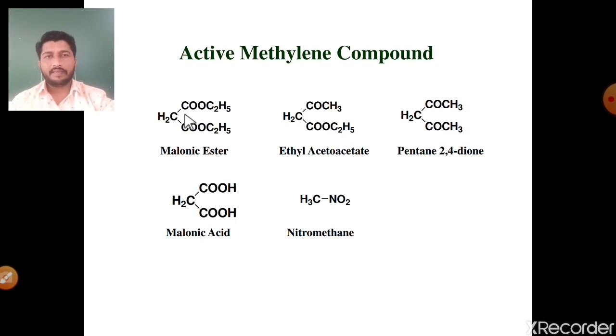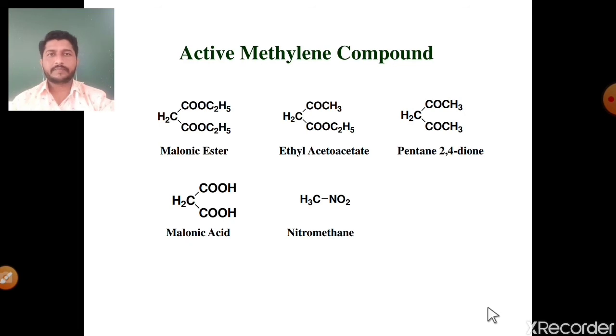As well, this double bonded carbon is sp2 hybridized, and sp2 hybridized carbon is more electronegative than sp3, meaning this sp2 hybridized carbonyl carbon withdraws electrons from the methylene carbon. At the same time, this methylene carbon withdraws electrons from the hydrogens, so these two hydrogens become acidic, become active. That's why these compounds are called active methylene compounds, and these are the best examples of active methylene compounds.